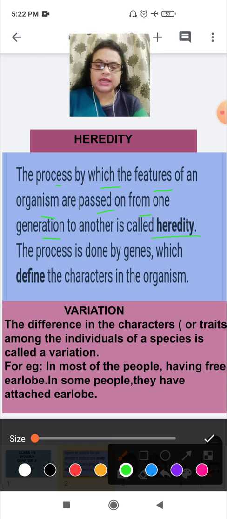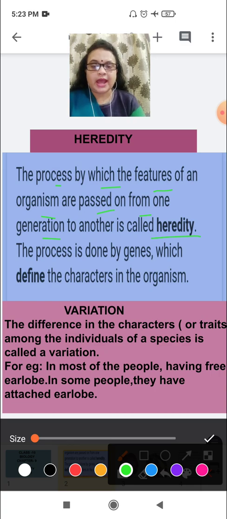The process is done by genes, which define the characteristics in the organism. So by the genes, the transfer of characteristics and appearance from parents to their offspring is done, and the genes define the characters in the organism.